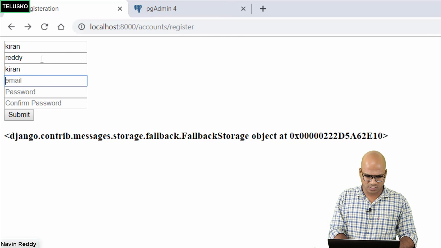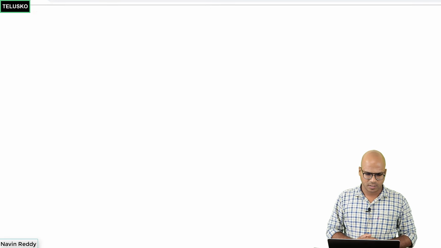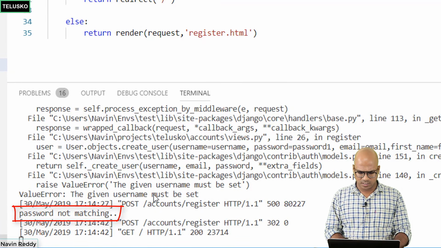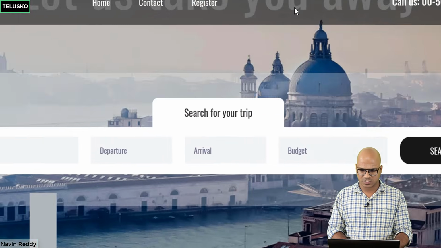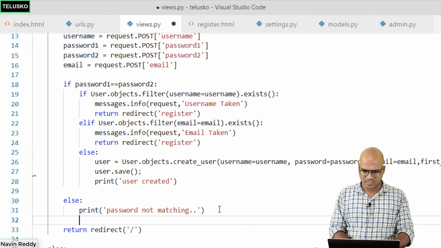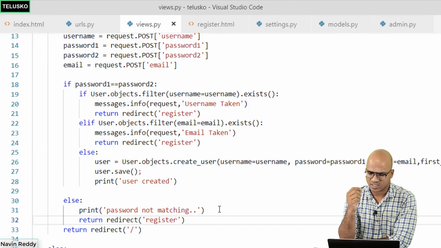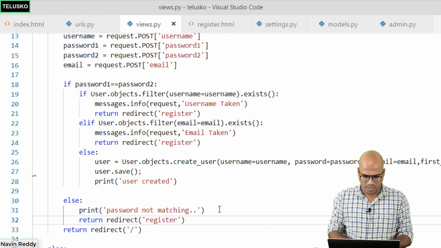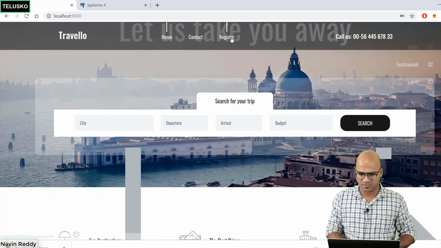So if I use the same username and some password, let's say this one, click on submit. So you can see it says password not matching. The given username password, okay, I have given the wrong password. So even when I give the wrong password, I should be calling the same page. Okay, so these are the changes we require here. So every time you make a mistake, you have to call the same page, right? Register page. I hope this time it should work the way we expect.